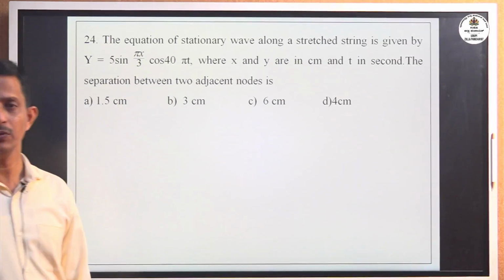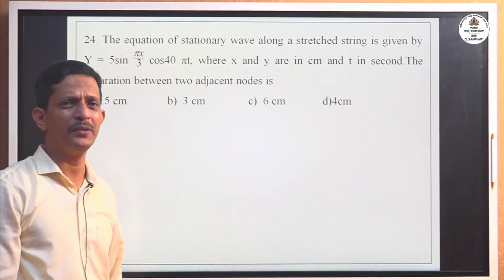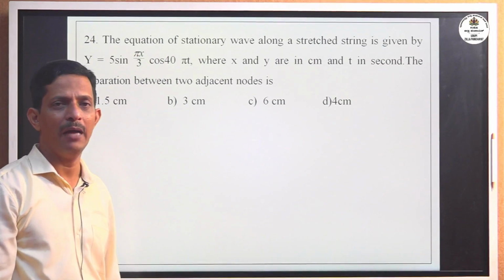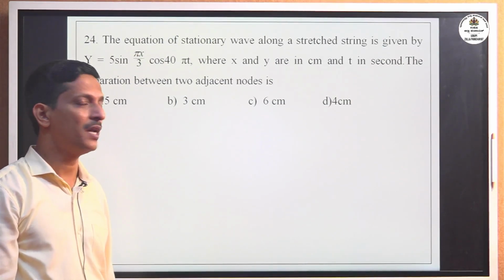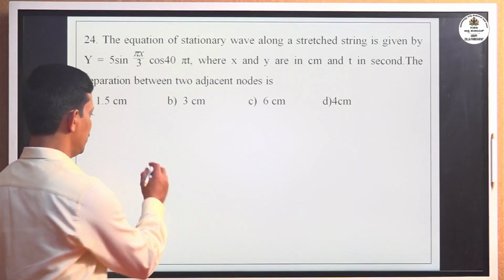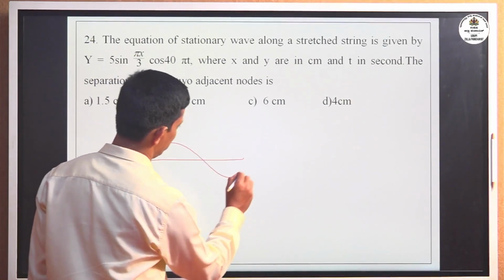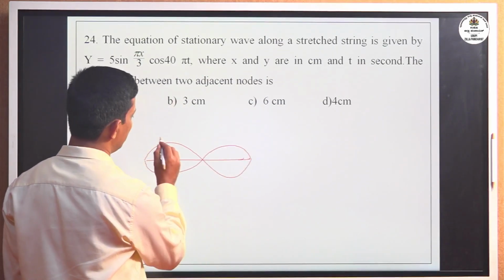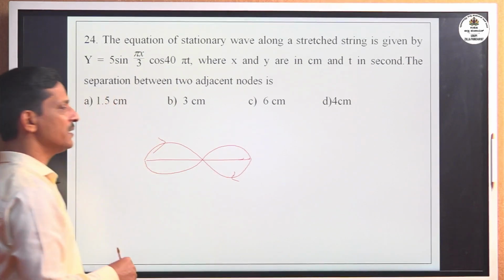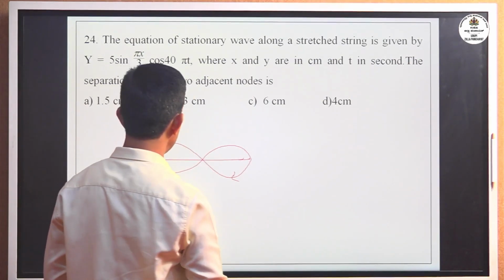Now, when two identical waves are superimposed, identical meaning they have the same amplitude, same frequency, same speed, but they are traveling in opposite directions, a standing wave is formed. One wave and another wave, identical but traveling in opposite directions. Now you have to find out the separation between two adjacent nodes.